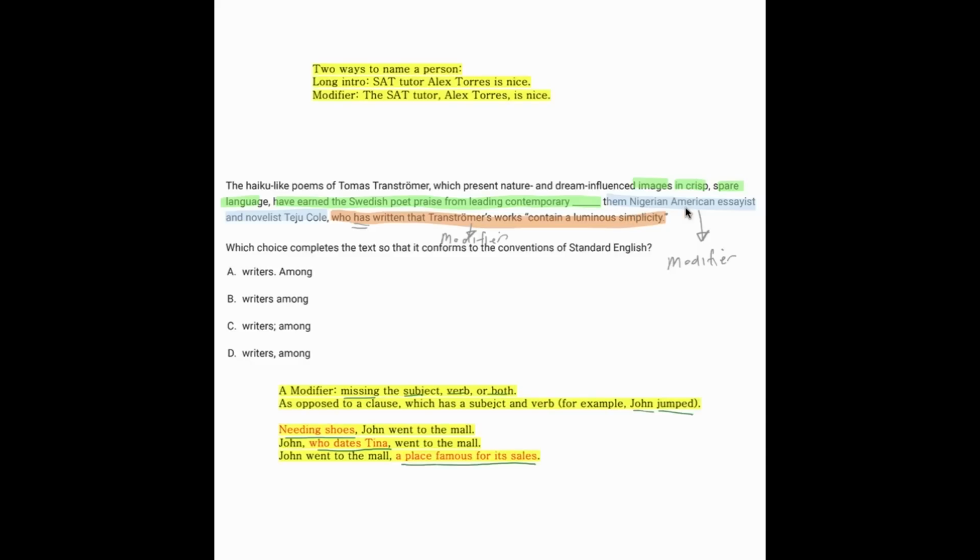Now, one more thing here. The way the Nigerian essayist's name is being presented is what we call a long intro, which is the information about a person attached to the name with no commas. For instance, SAT tutor Alex Torres is nice. Here, Nigerian American essayist and novelist Teju Cole. So you have to be comfortable with the idea of the long intro for the way the person's name is being mentioned there in order to see that in blue we have the modifier and in orange we have the modifier. So the answer here is D.